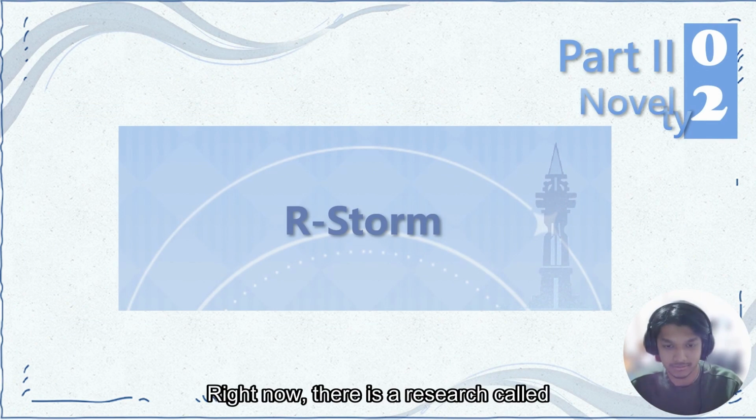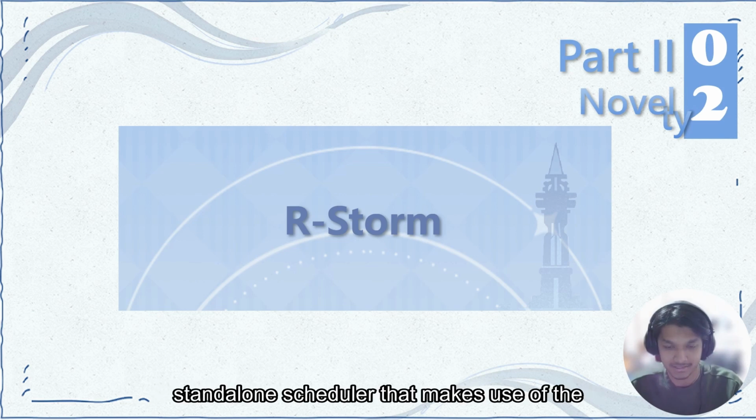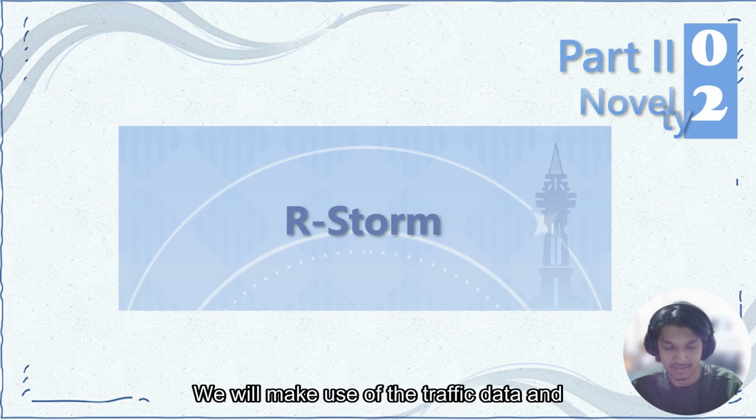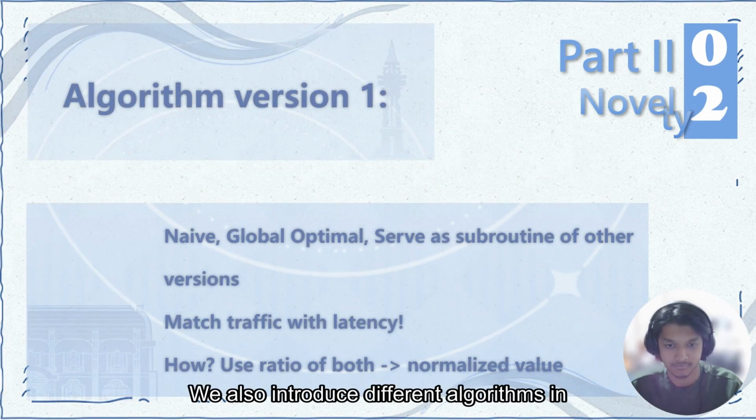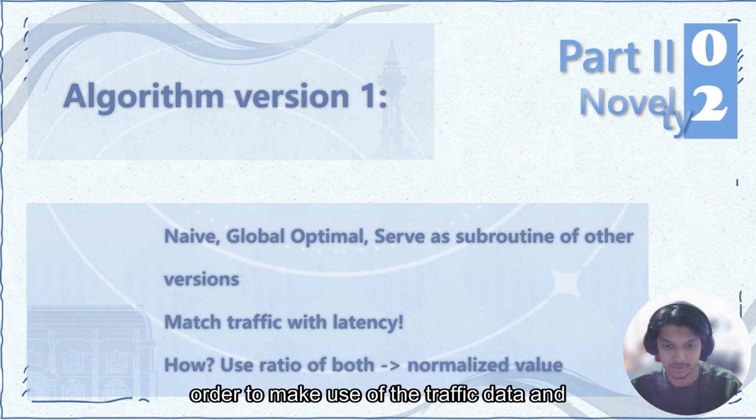Right now, there is a research called RStorm, or Resource Aware Storm. It is a standalone scheduler that makes use of the previously mentioned additional parameters. Our research would differ from this by existing as an extension that is capable and available to other schedulers. We will make use of the traffic data and also the latency to further improve their scheduling. We also introduce different algorithms in order to make use of the traffic data and latency for better scheduling.